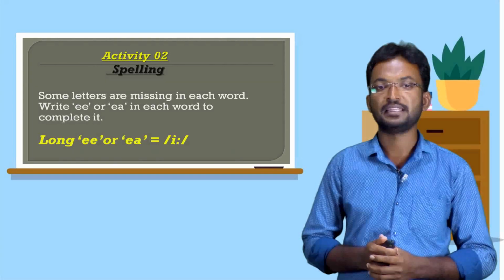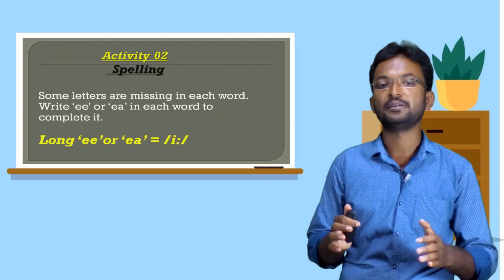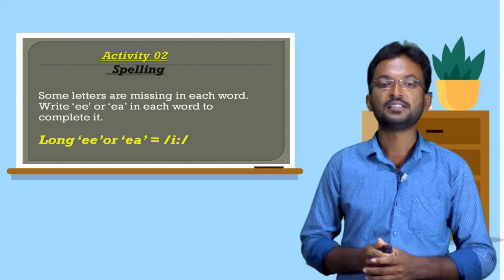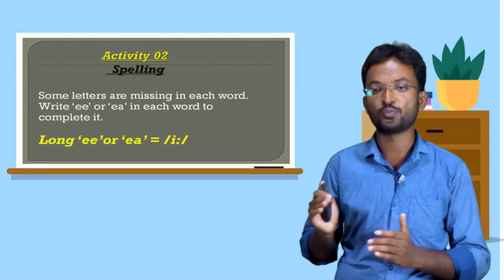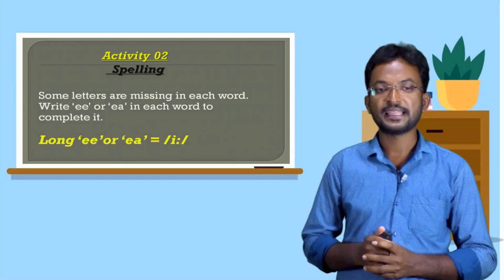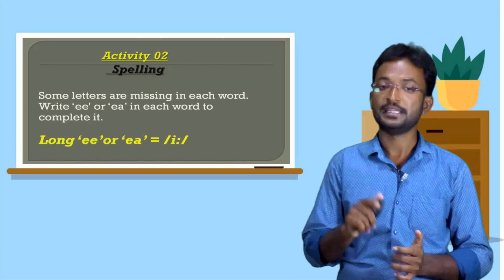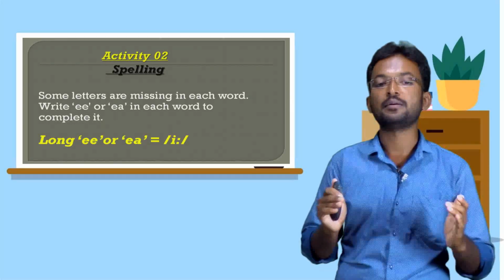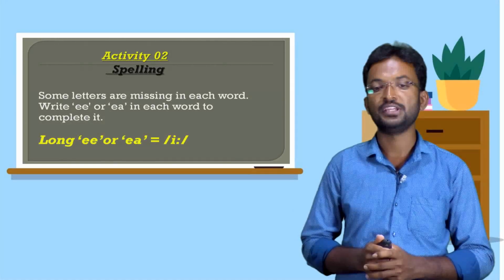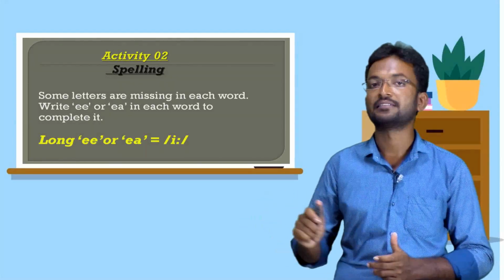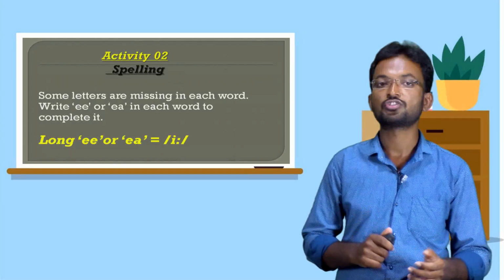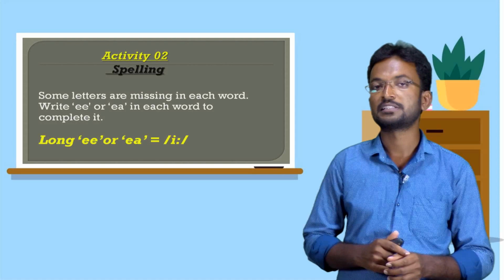Let's move on to the next activity. This second activity is about spelling. Some letters are missing in each word. Write EE or EA in each word to complete it. EE or EA refers to the long vowel sound E.